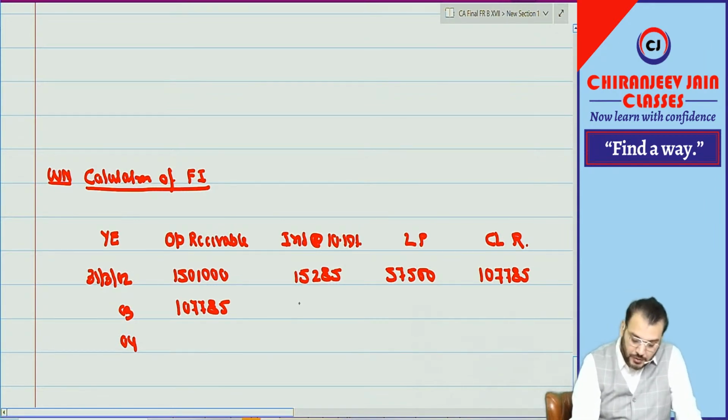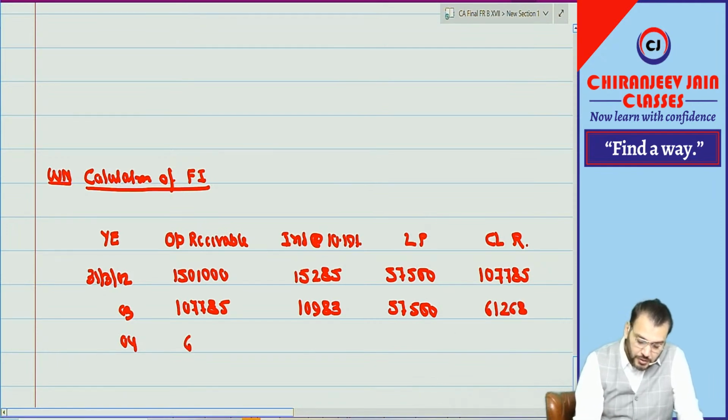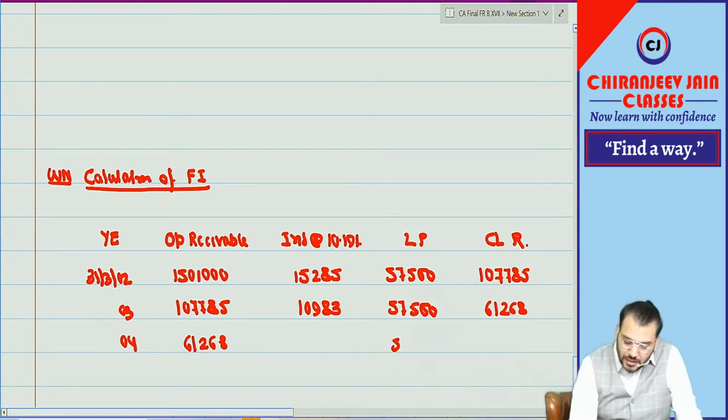10,983. This is 57,500. How much? 61,268. Interest will be balancing figure. Can I say this will be 57,500 and closing balance should be 10,000.